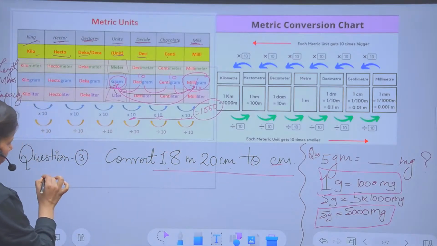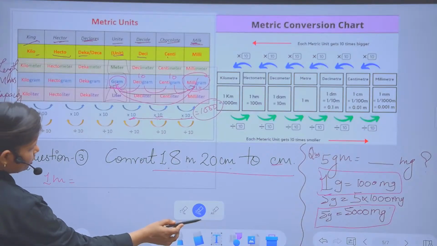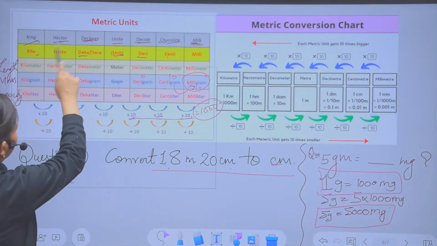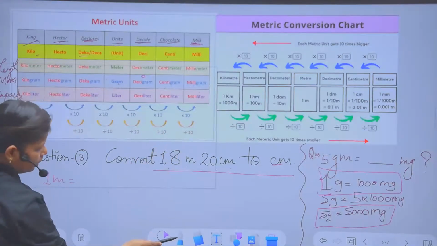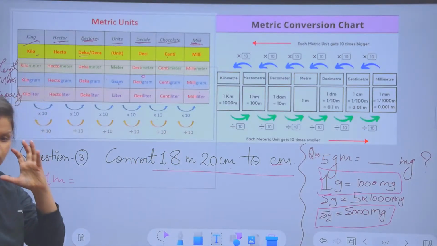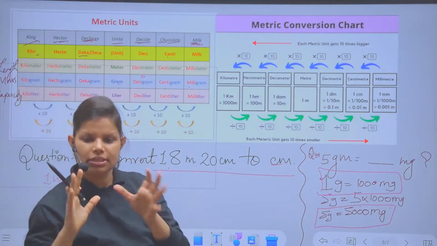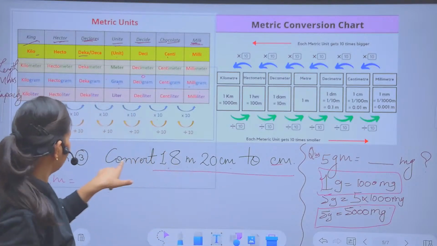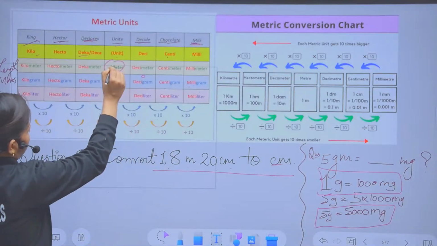First of all, I'm writing 1 meter. Now please refer your idea. I'm going to erase all this part. Again, I'm going to make a fresh beginning from here. Clear? Now keep your attention. Just go with the visualization. When you visualize the things, it's easy for you to solve the problem. Like the question is given 18 meter. 18 means यहाँ पर आ जाओ 1 meter.